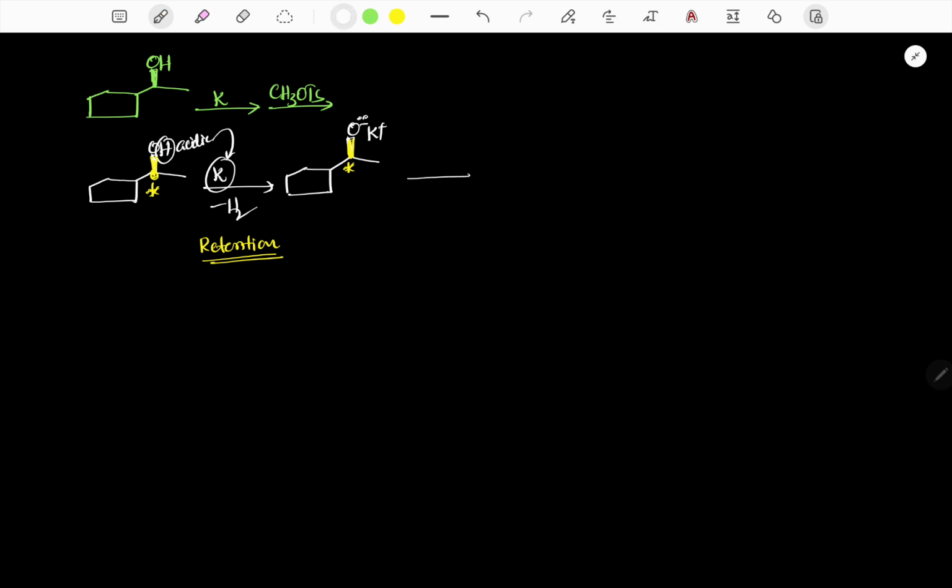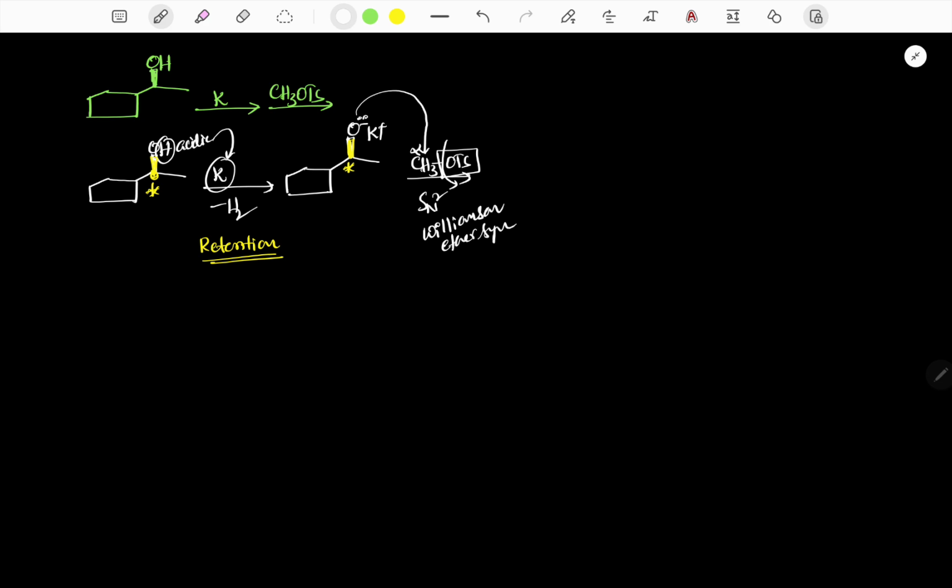Now it is treated with CH3OTs, and it is an alpha carbon. There is no beta proton, we have only alpha protons. Here OTs is a good leaving group. Therefore, O minus attacks at this carbon and the leaving group leaves through an SN2 reaction, and this reaction is known as Williamson ether synthesis.